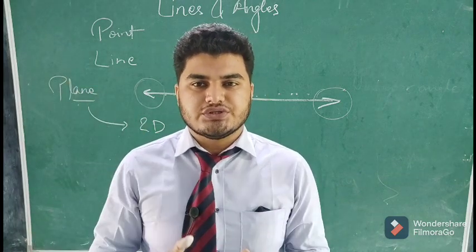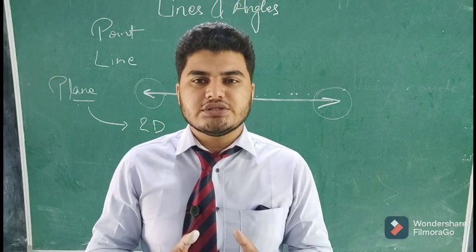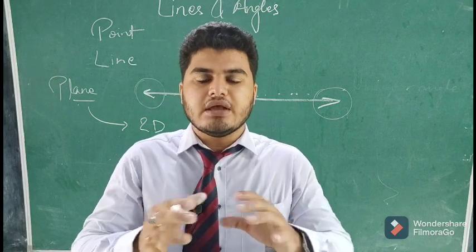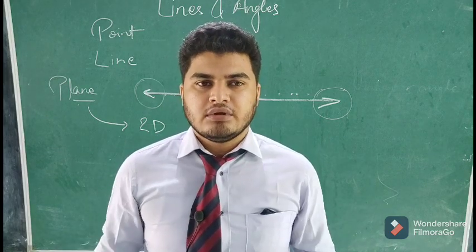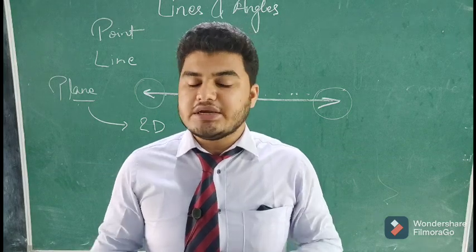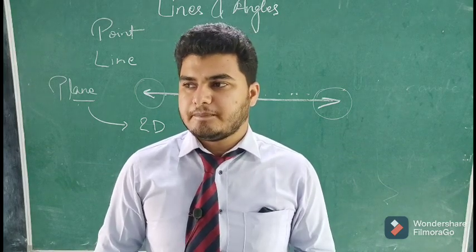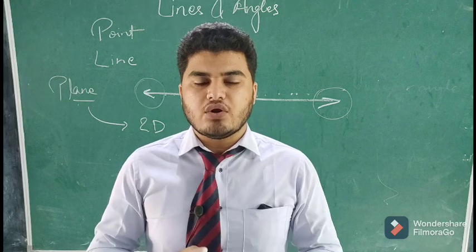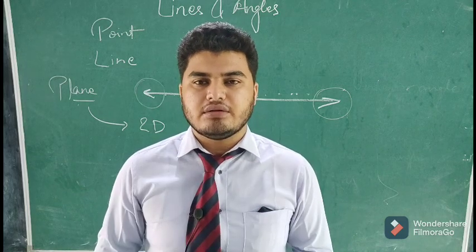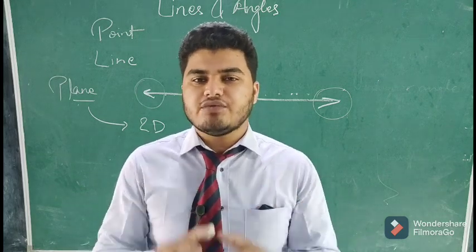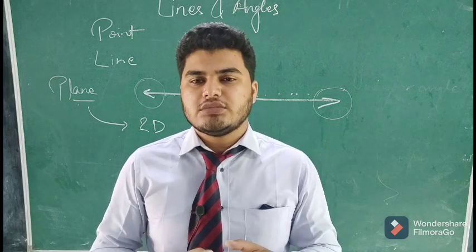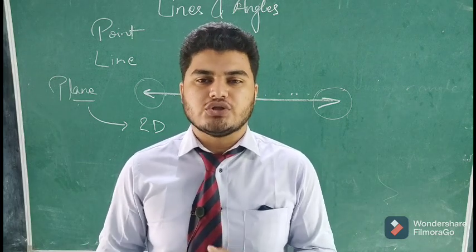These two dimensions make up that plane. It is an imaginary object, we cannot see it in real life, because everything which we make has some third dimension, that is, thickness also.